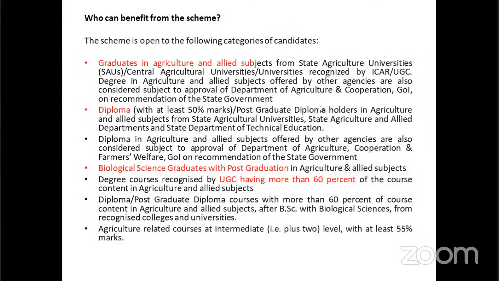Next one, who can benefit from the schemes? I already told that farm graduates in agriculture and allied subjects, and persons having 50 or 60% of the agriculture content in their course, are also eligible for this AC ABC scheme.